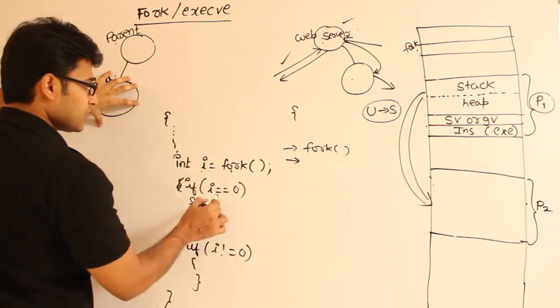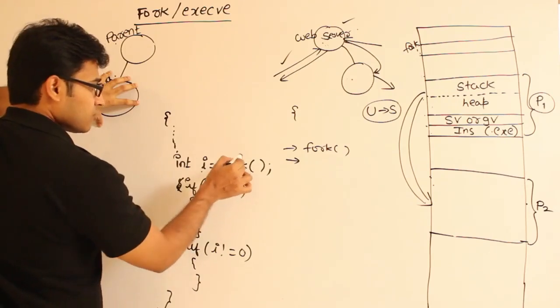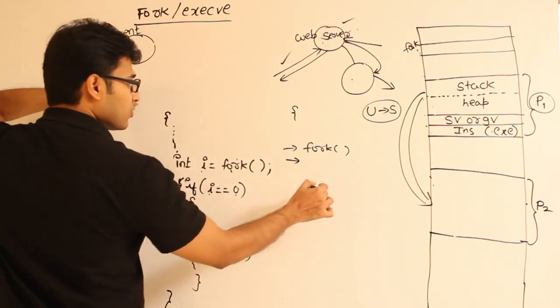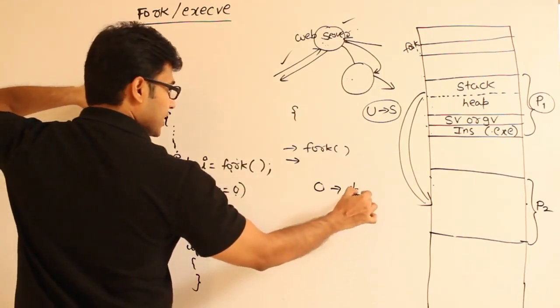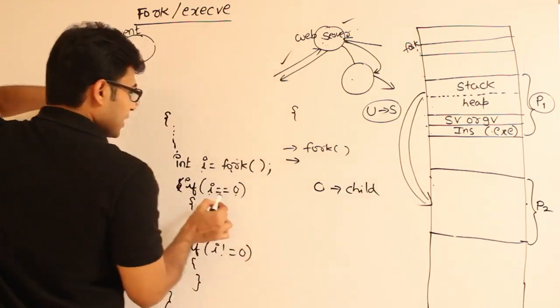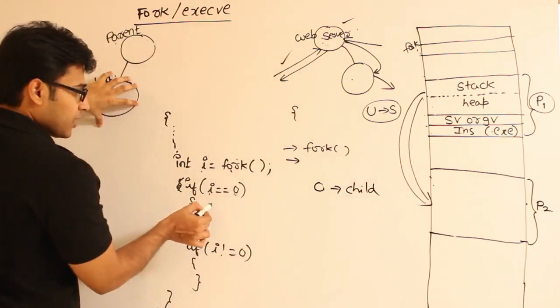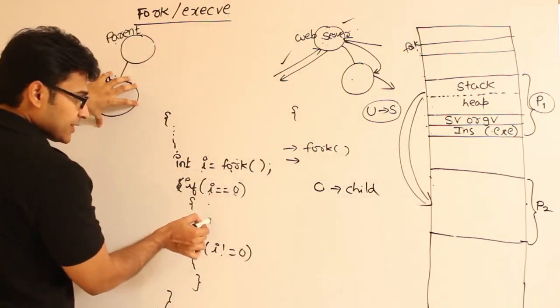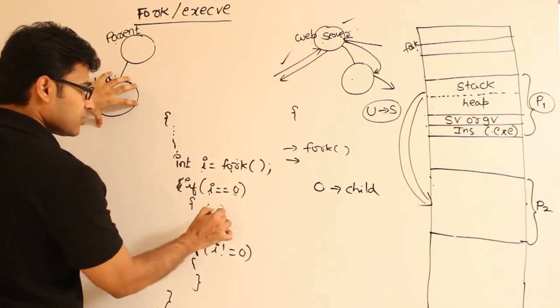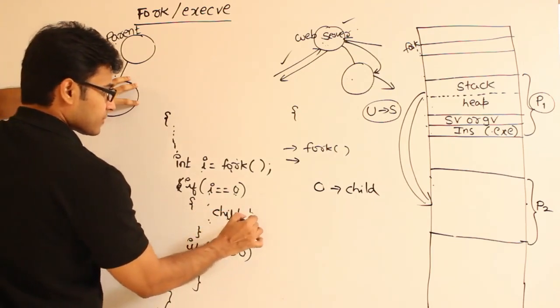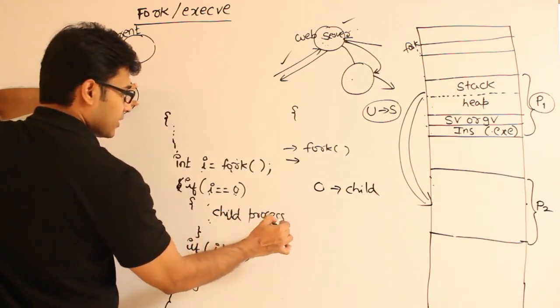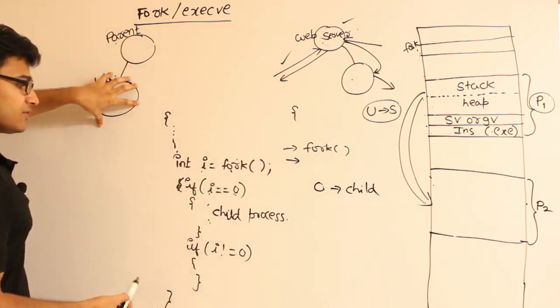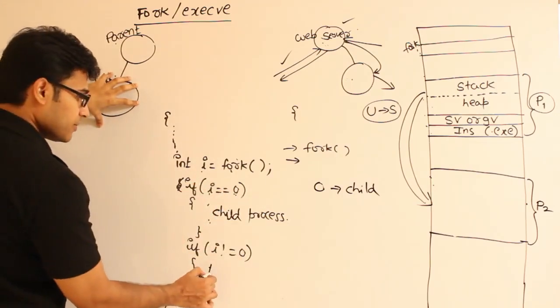Fork is going to return 0 for the child process. Therefore if I put i equals 0, the process which will execute this code will be the child process, right? And the process which will execute this code will be the parent process, right?